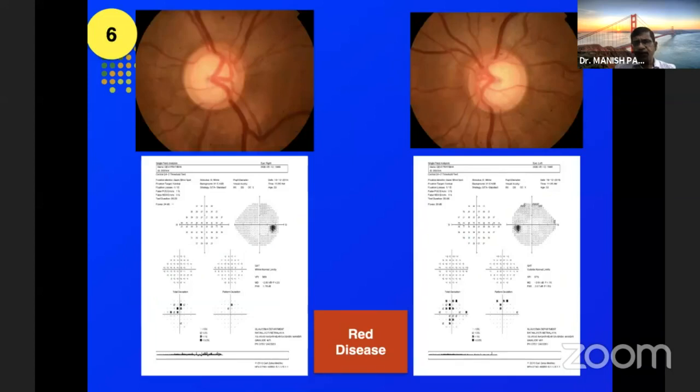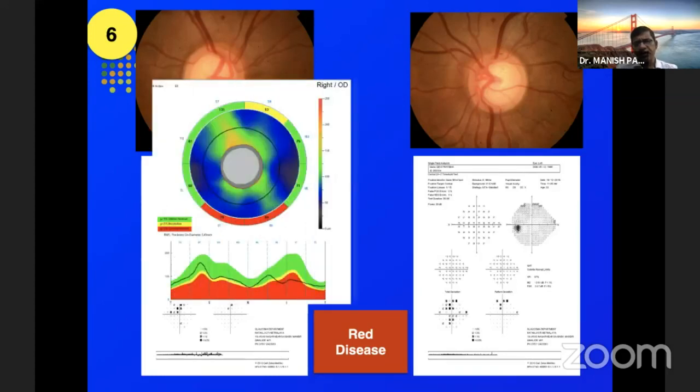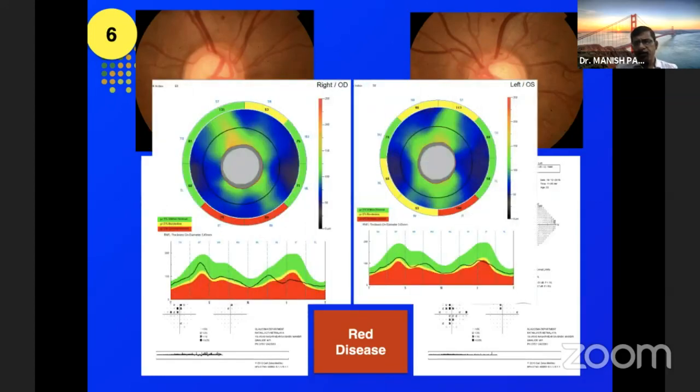Take this picture. So this patient has come with a large cupping, and basically the optic discs are large in size. Do the visual fields, they come out to be normal. And if somebody does an OCT, that comes out to be abnormal. So how do we rely on that? It's more of a clinical acumen that needs to be attained rather than relying on imaging or the visual fields. This is an example of a red disease.